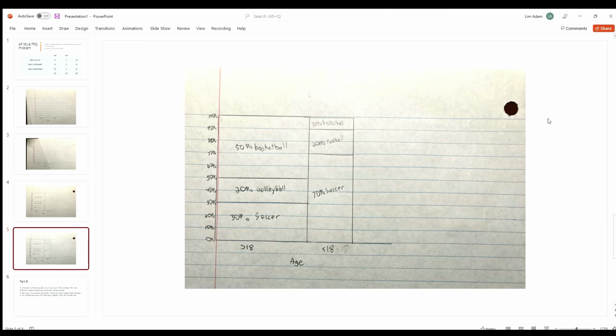When making the width of the bar for females, make it 2 times smaller than the males' bar because there are 2 times fewer females than males in the survey. Make sure the width of the bars are proportional to the sample. Make sure the segments are in the same order too. This is the finished product.